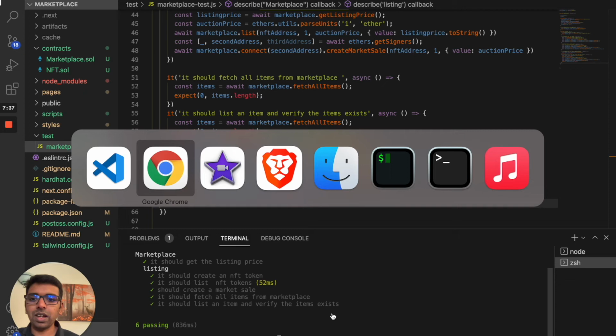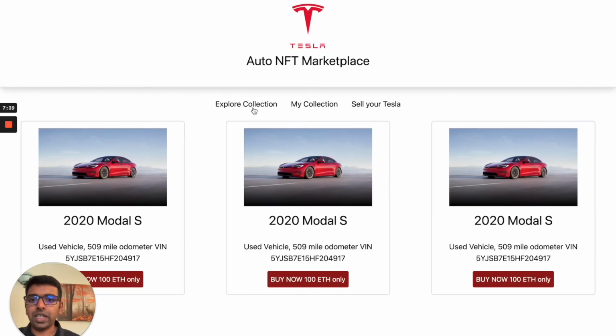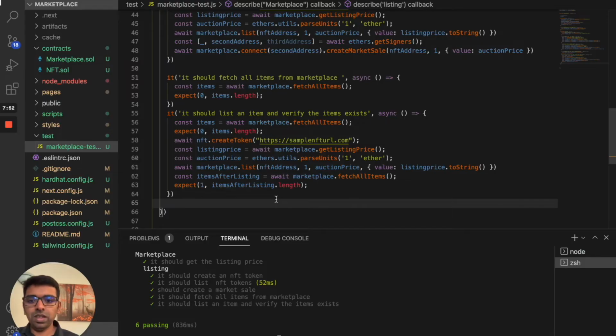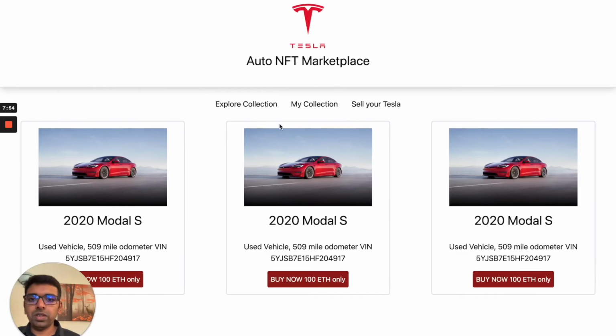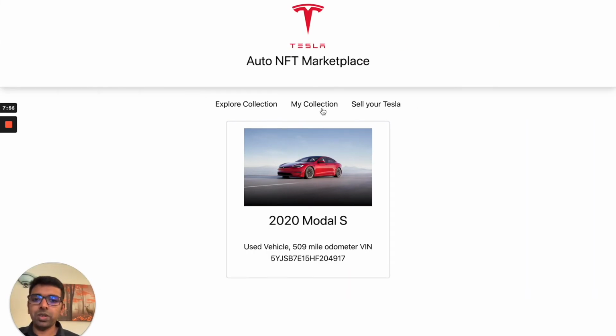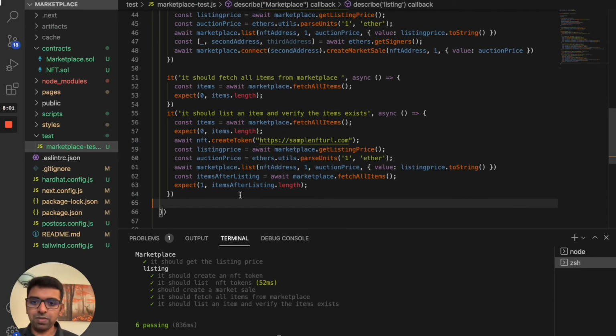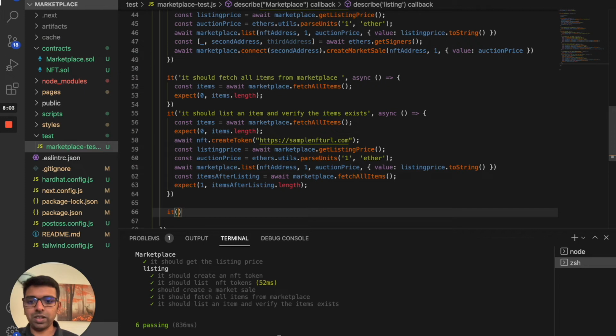So that will cover us for our explore collection screen. If we make it that fetch all my NFTs, fetch all my collection items, can be used for this particular screen. Now, if you think about it, the next screen we wanted is fetching my collection. So we're going to write another function, so this should fetch my items.